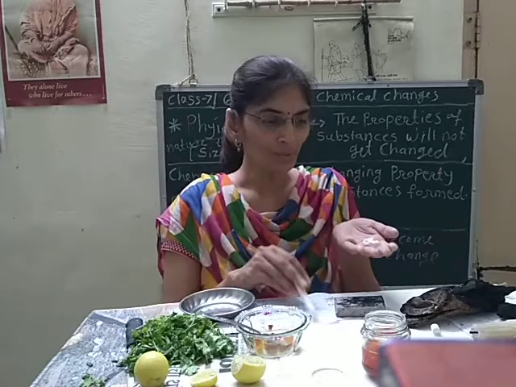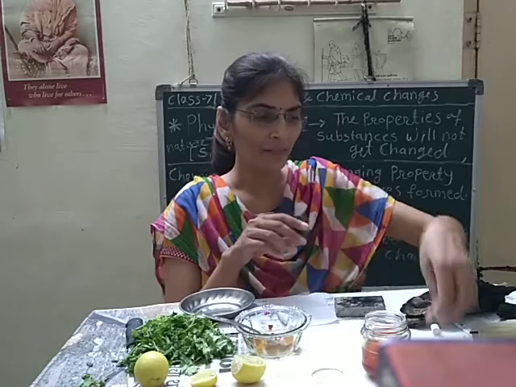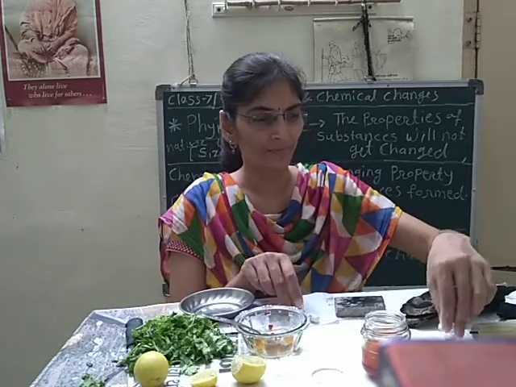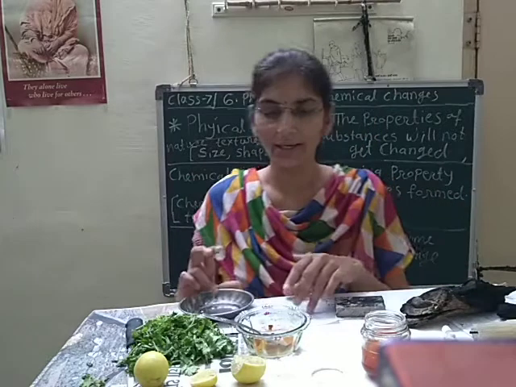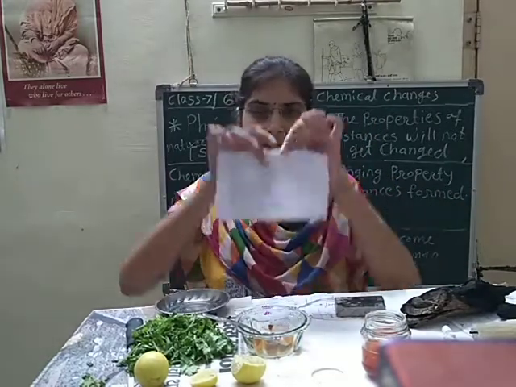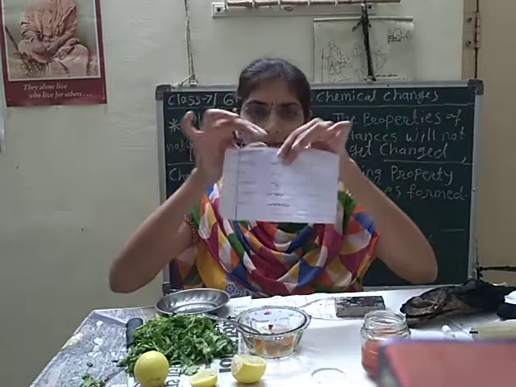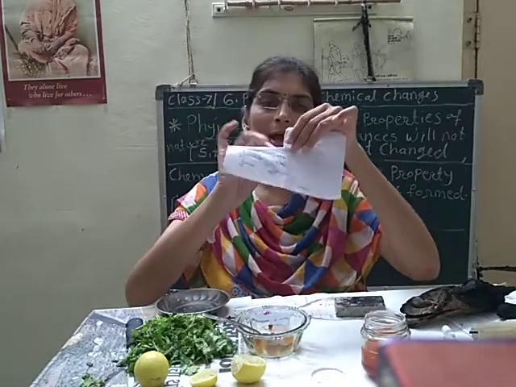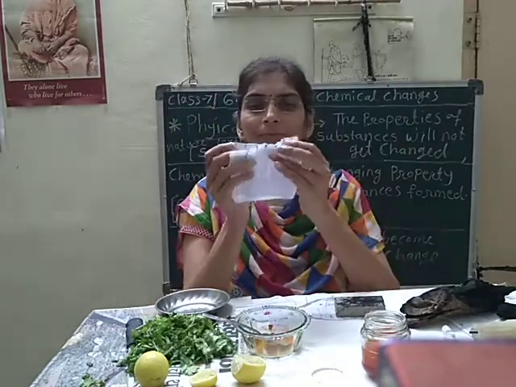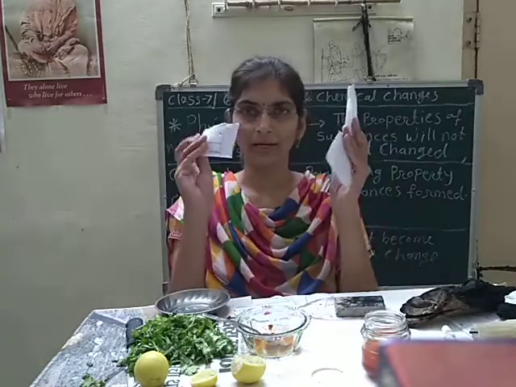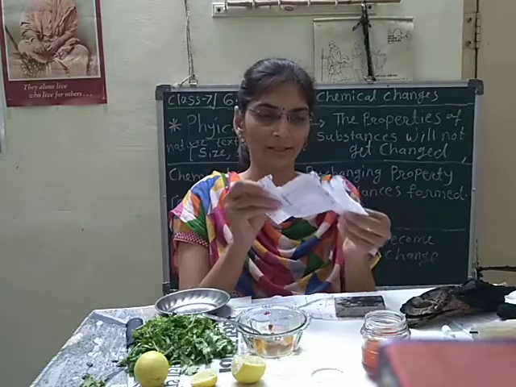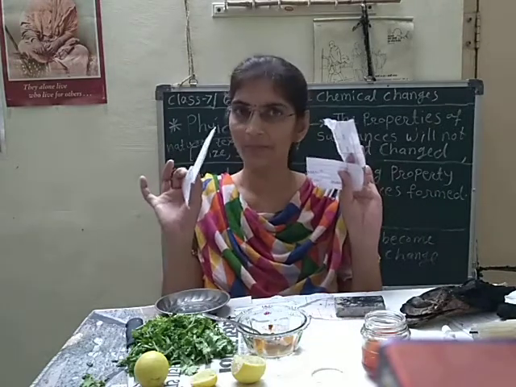Even if I have made the pieces, the property is the same. Here again we can see the square paper. Now I am tearing that paper. Yes, I tore that paper. Now what happened? It got converted into small pieces.